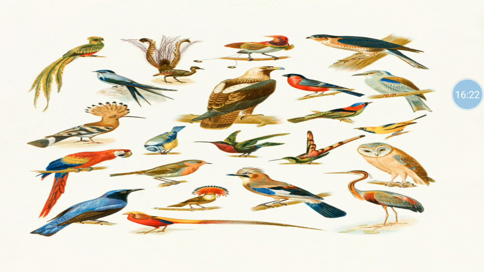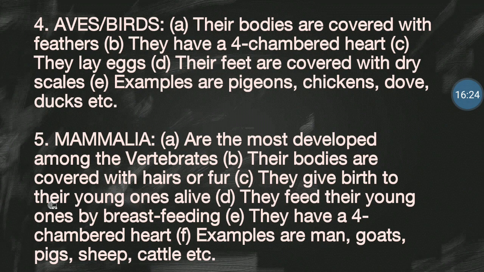Examples are the pigeons, the chickens, the doves, the ducks.